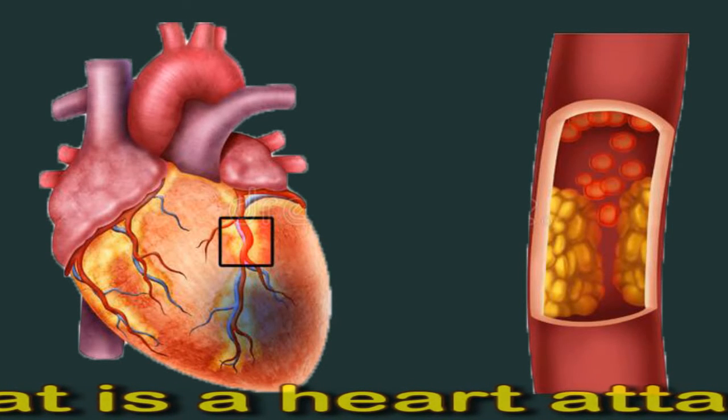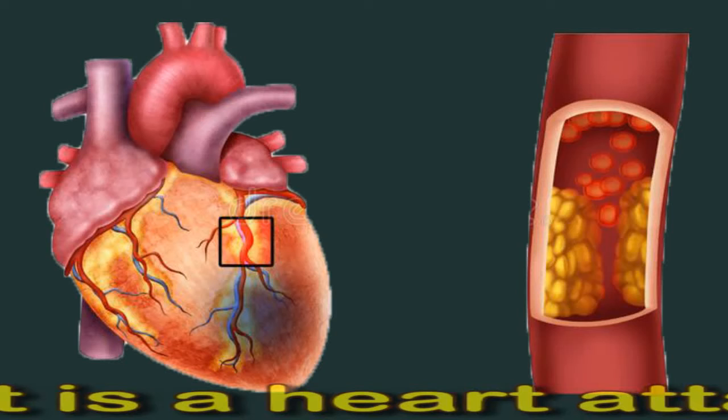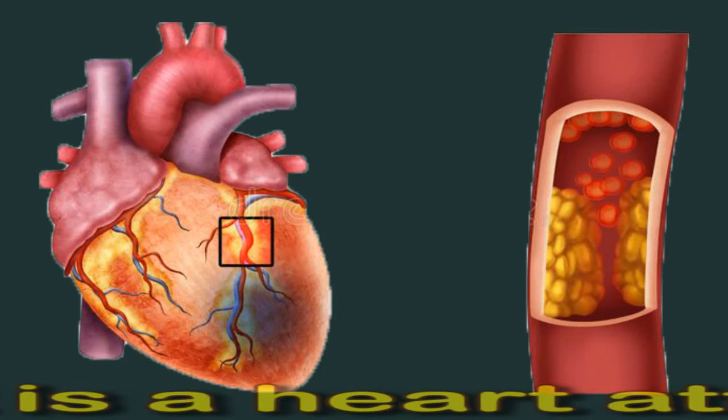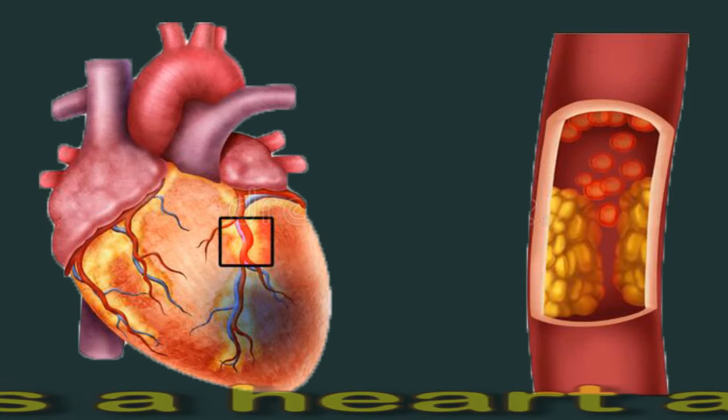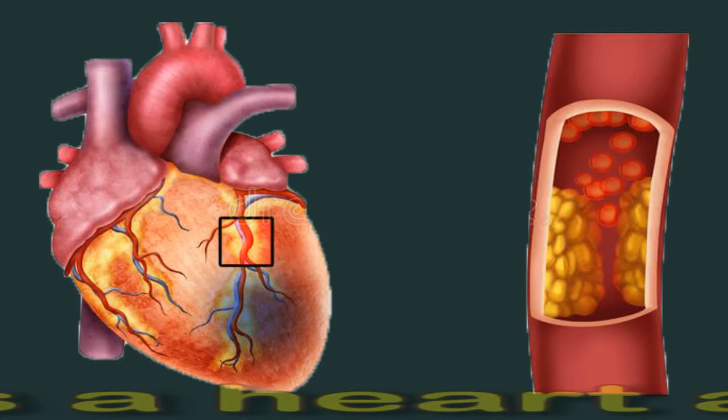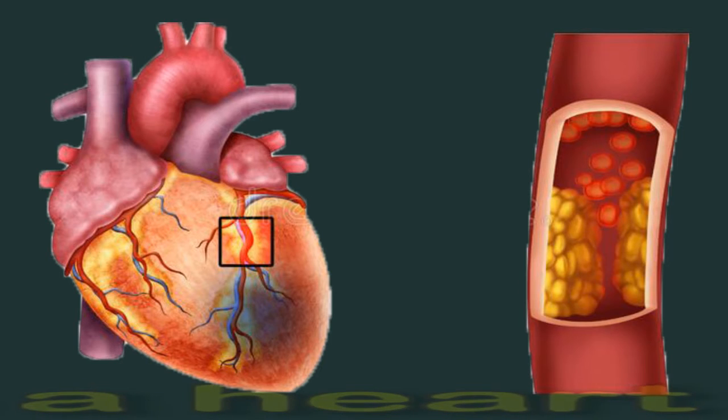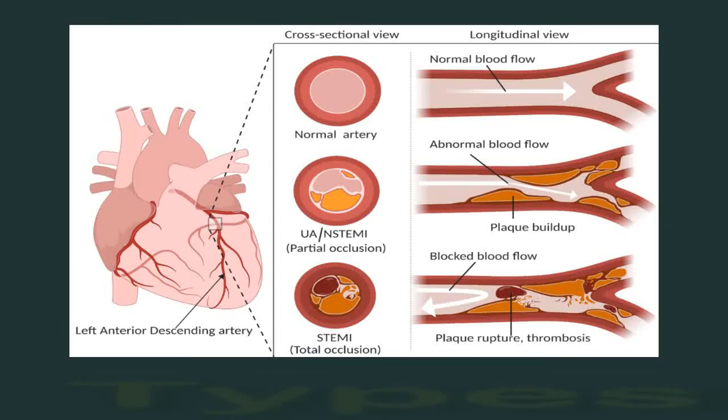A cardiac arrest is often mislabeled as a heart attack. However, a cardiac arrest occurs when the heart abruptly stops working. Types. A heart attack results from one of the following types of coronary artery disease: